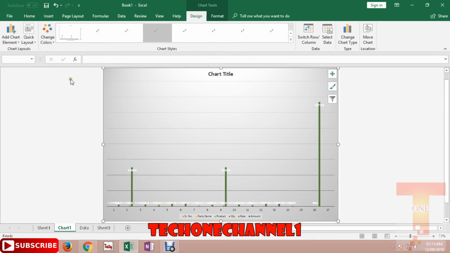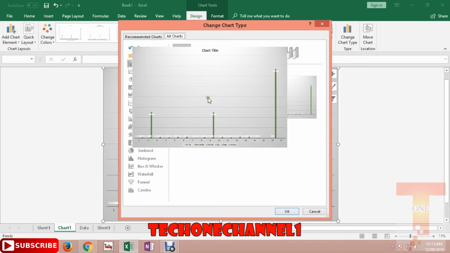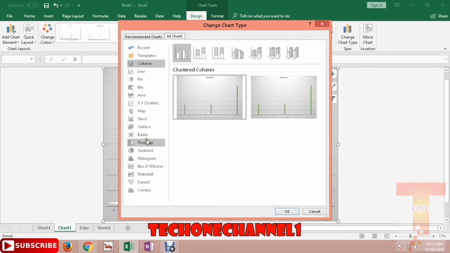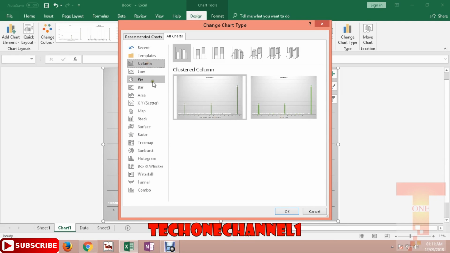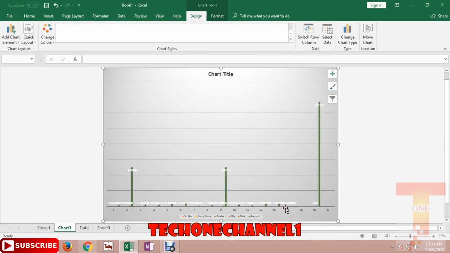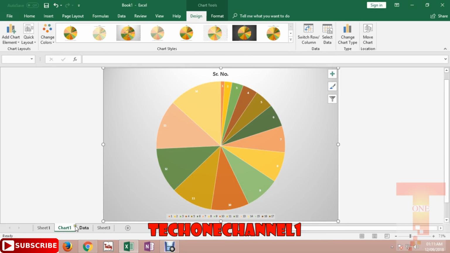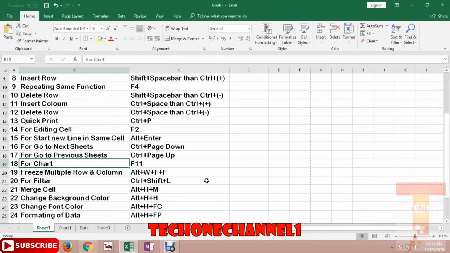There is also an option to change the chart type. If I want a pie chart, or a column chart, I can change it this way. Click OK, and the pie chart is ready. It's an easy thing that you can prepare by pressing only one key, that's F11.